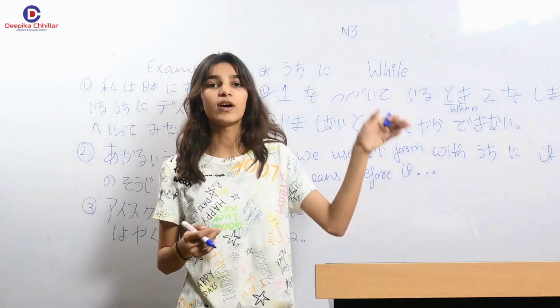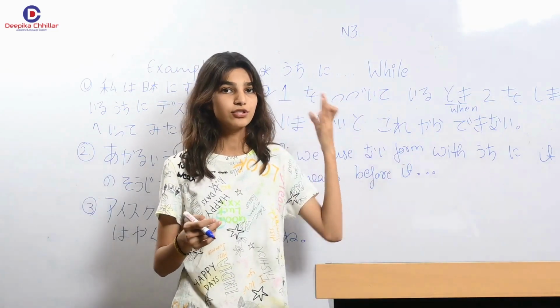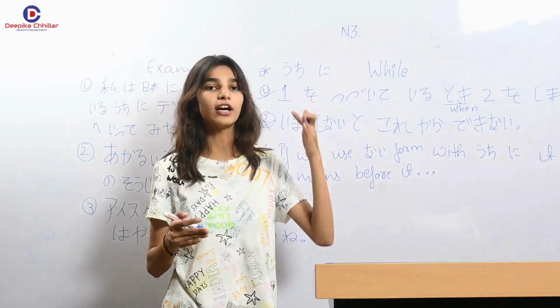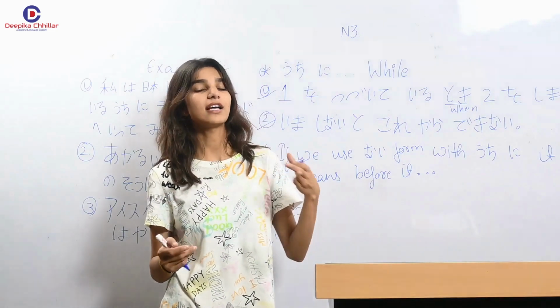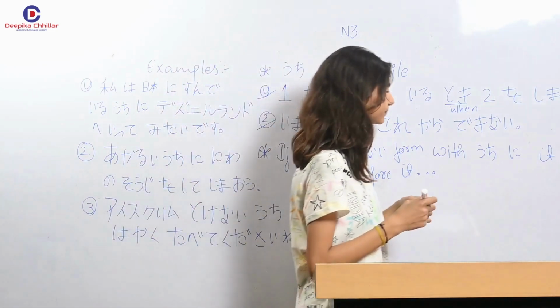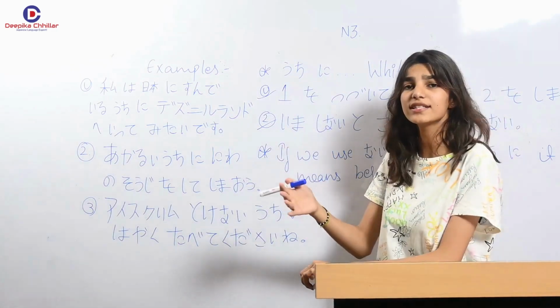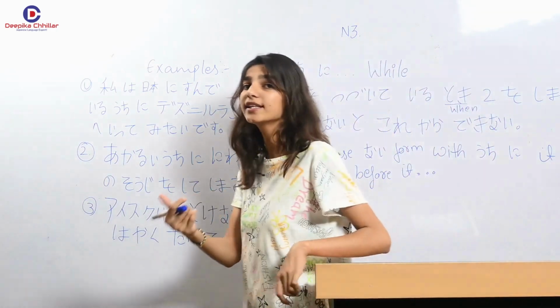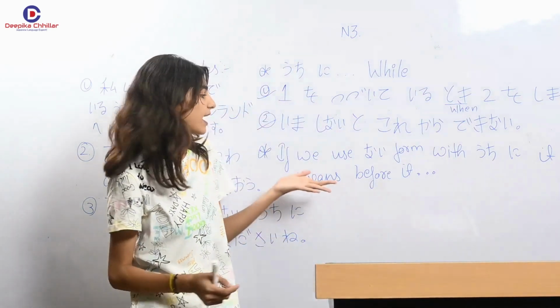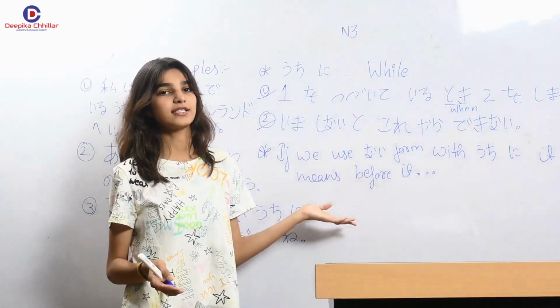The first is when one is happening, second is happening too, and the second says if you are not doing it right now, you can't do it later. Got it? So now here this pattern has a point, not an exception like a rule, which you should keep in your mind. Better you can note these things down.